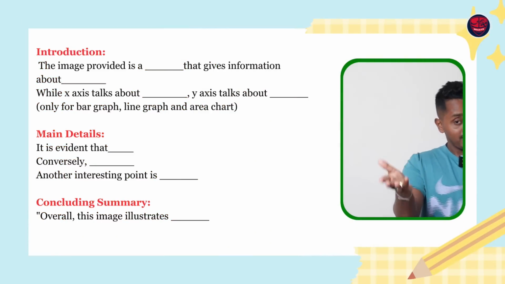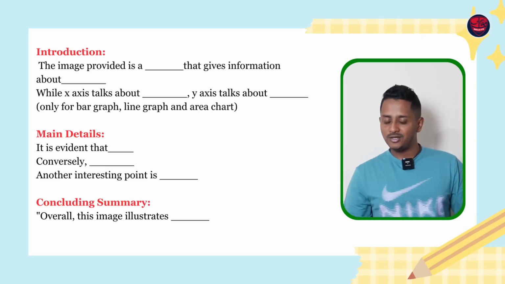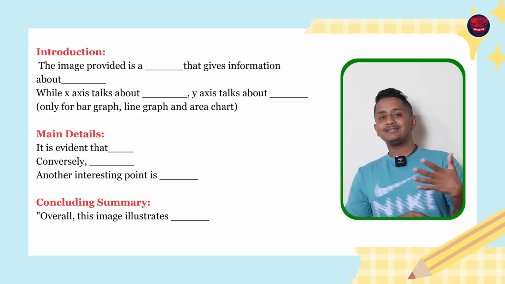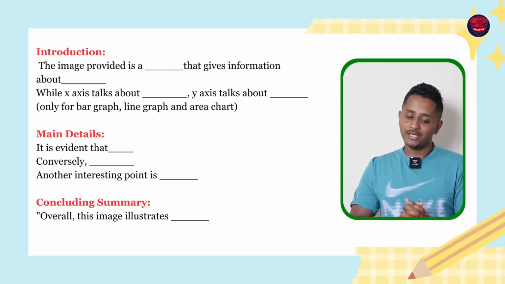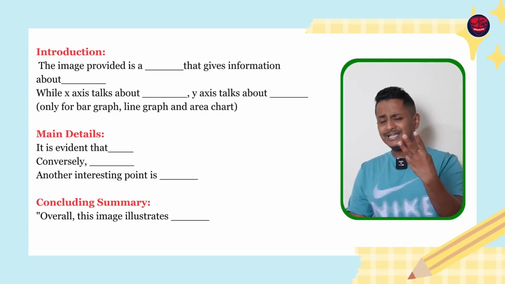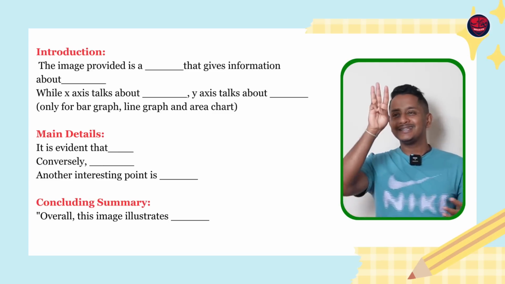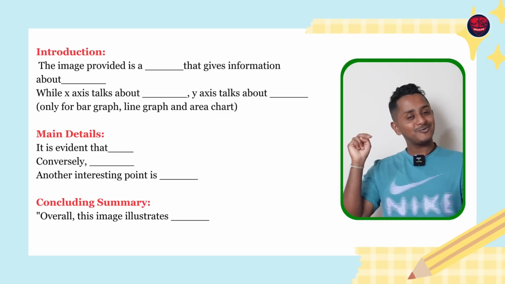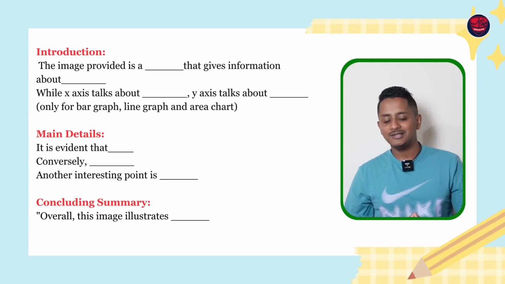You can use templates which act as structure. Something like this I've shown in many of my videos. You can use them. The image provided is a dash that gives information about, while x-axis talks about, y-axis talks about. This line comes only for line graph, bar graph and pie chart. And then 3 key contents. It is evident that, conversely, another interesting point is. These 3 sentences, the main ideas, you've got to speak from the image, and then you can conclude by saying overall this image illustrates.